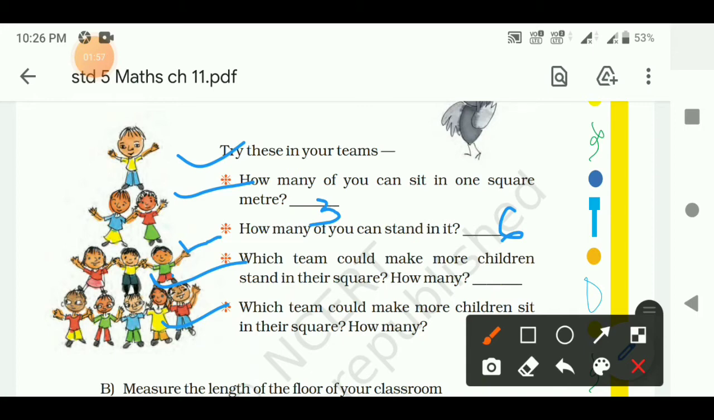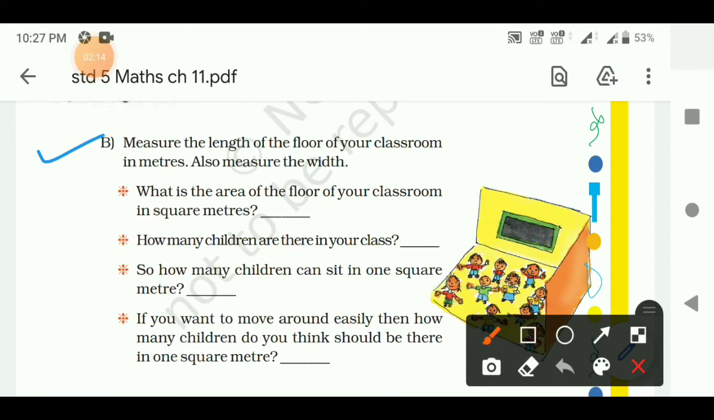Now come to the next question. Here B, measure the length of the floor of your classroom in meters. Also measure the width. So students, you have to do this activity yourself. Measure the length of the floor of your classroom in meters and also the width. Here are some questions based on it. What is the area of the floor of your classroom in square meter?